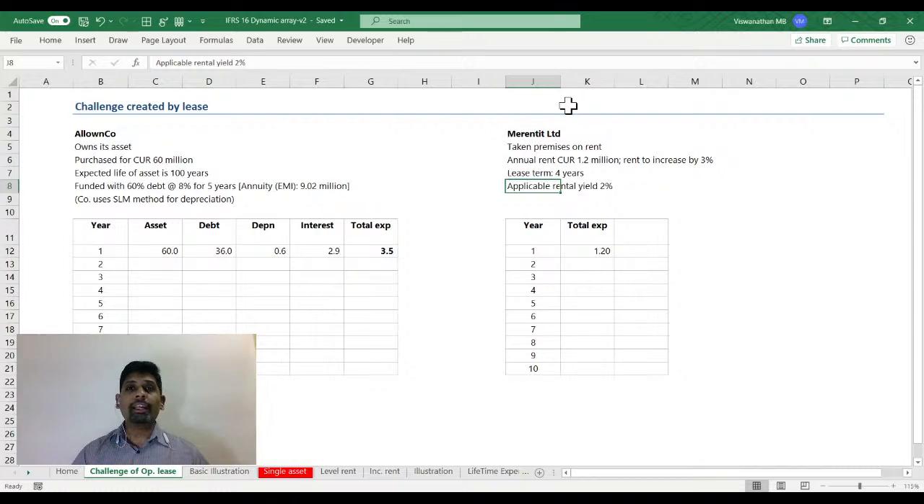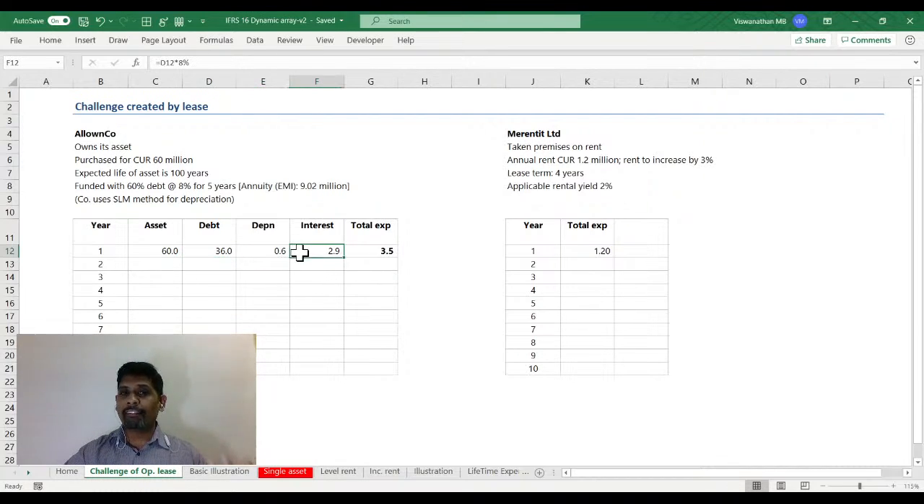Now, when you compare the financials of the two companies, because All On Co owns the asset at the beginning, an asset to the tune of 60 million. It's taken debt to the tune of 60 percent, which means it is going to have $36 million of loans, and it would also have around,